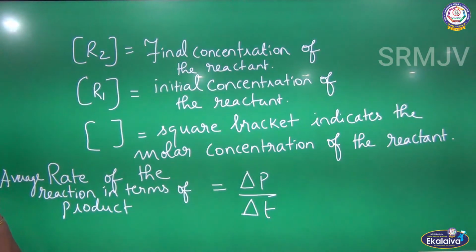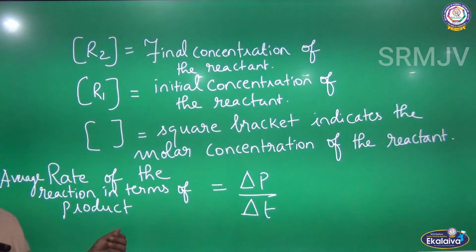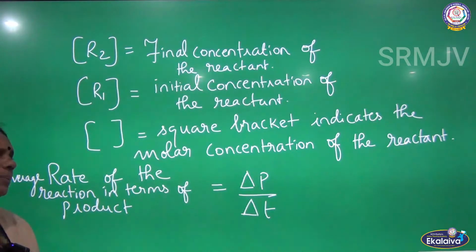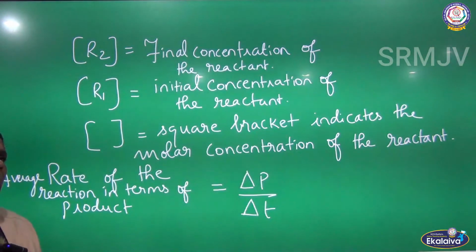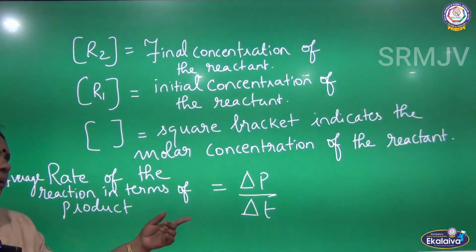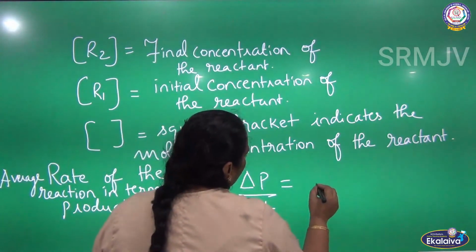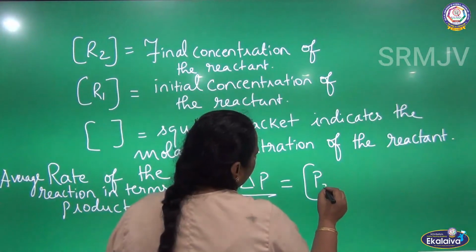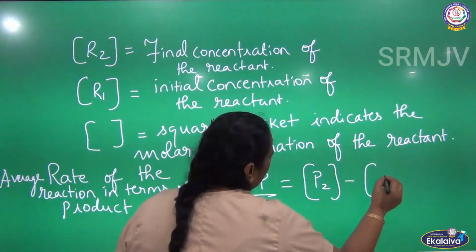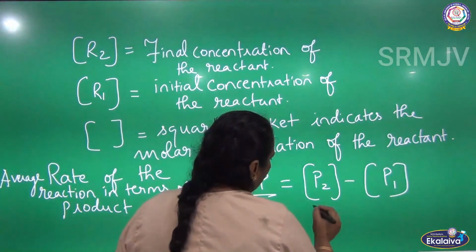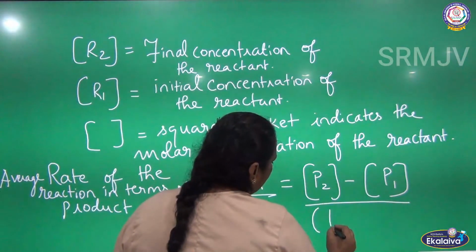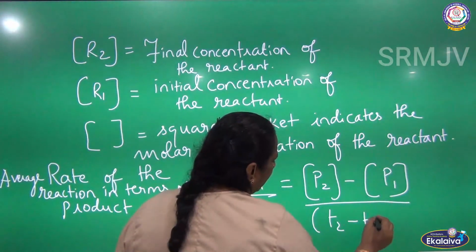There is another way of determining the average rate of the reaction in terms of the product, which is nothing but average rate of the reaction equal to delta P by delta T. What is delta P? P2 minus P1. What is delta T? T2 minus T1.